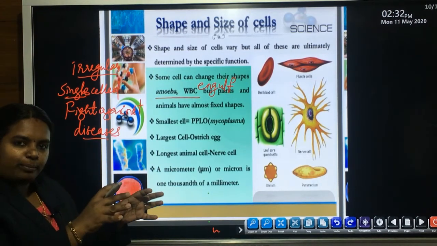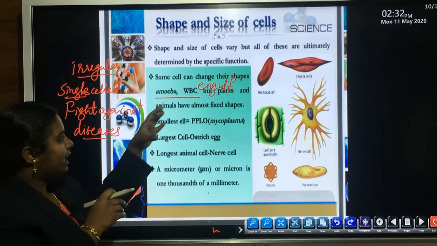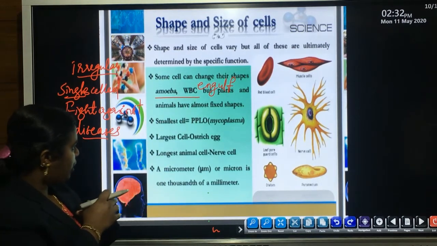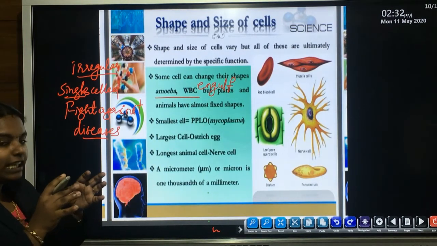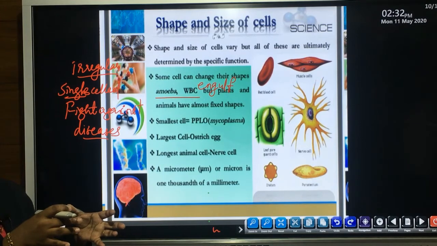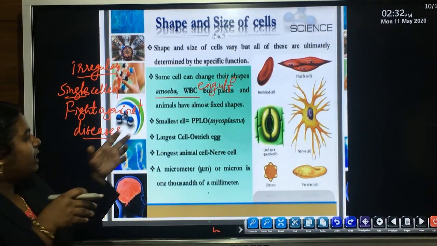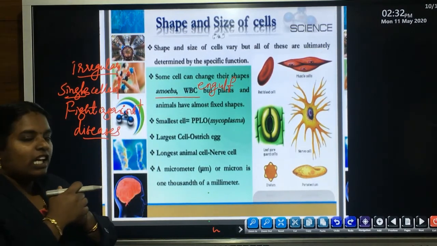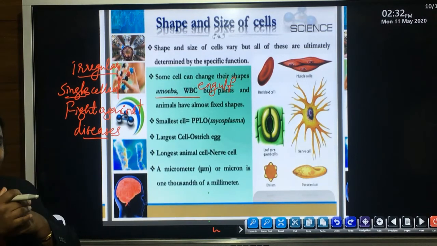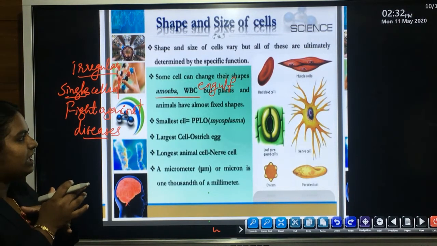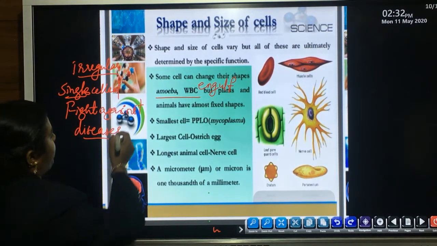So that engulfing process by this WBC, as well as the engulfing of food particles by the body of the amoeba with the help of a particular organ or finger-like projection, that is known as pseudopodia.